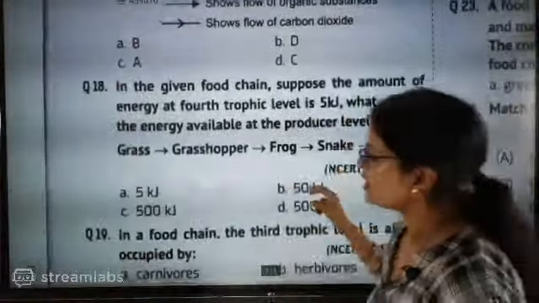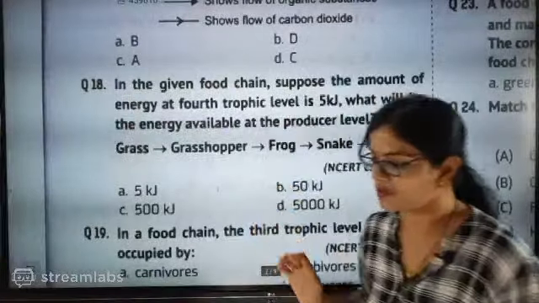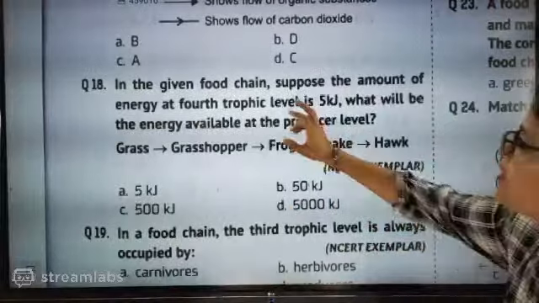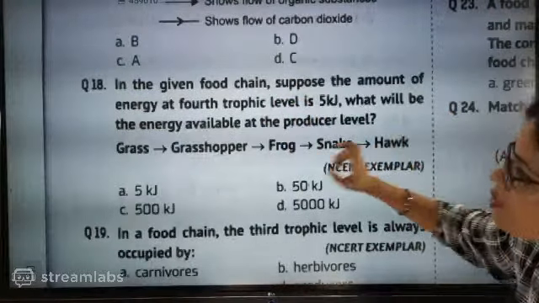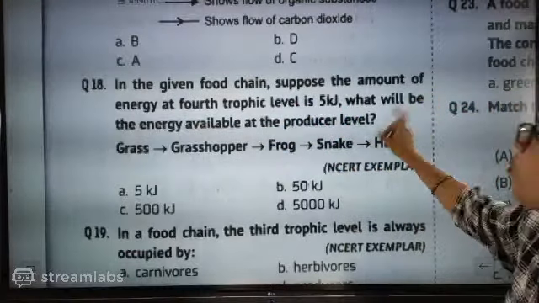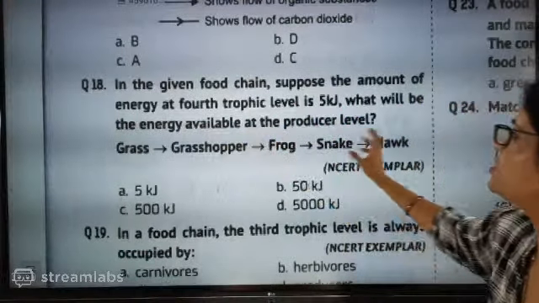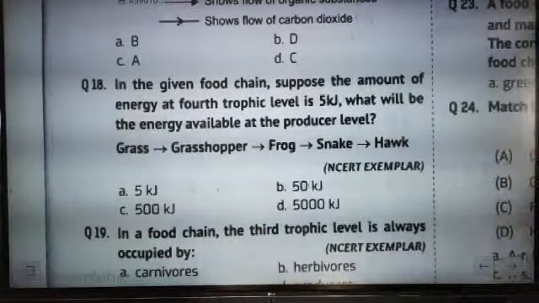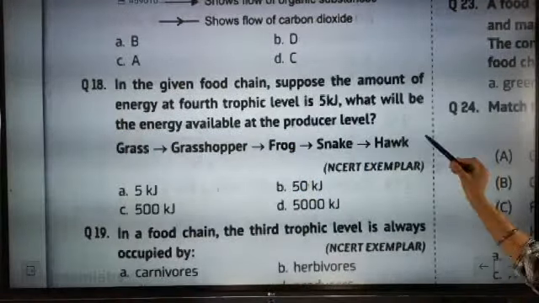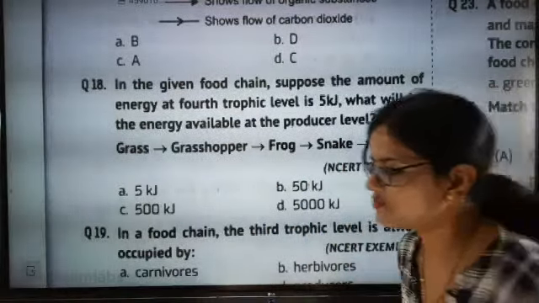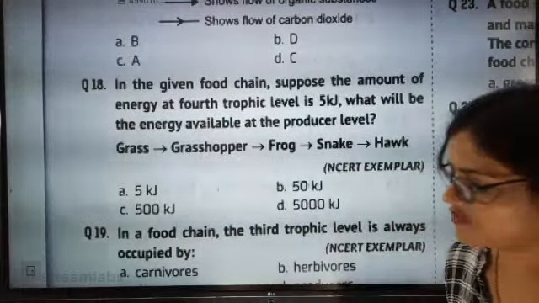Shall we go for these types of technical questions? Stop a bit and then answer the question. Box B is producer. Absolutely correct. In the given figure, food chain, suppose the amount of energy at the 4th trophic level is 5 kilojoule. What will be the energy available at the producer level? So the 10% rule is there. Last one, I think 4th. First, second, third, fourth. Now you have to think which one is which energy level.